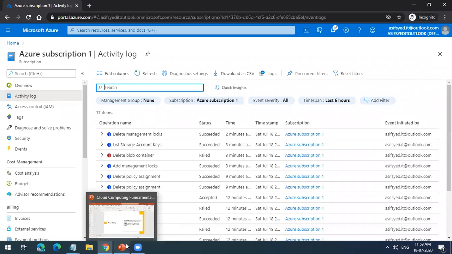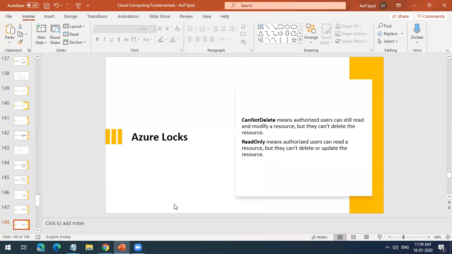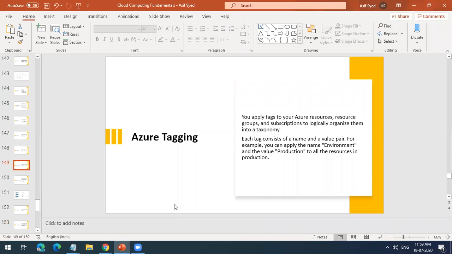The other important feature in management. When you assign the read-only lock on the resource group, the members of that resource group will not be able to spin up any environments or anything like that. They will not be able to do any change, modification, or update onto that resource group.